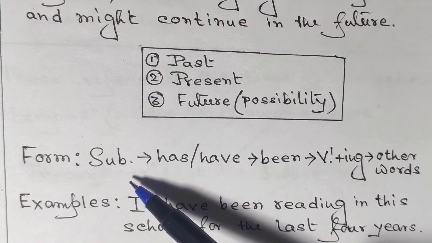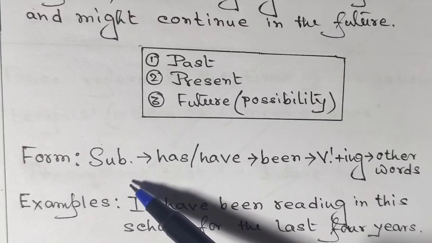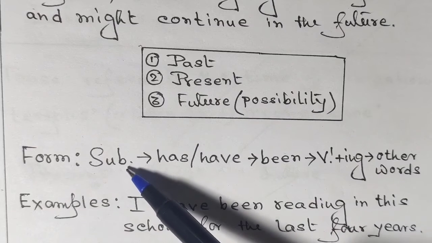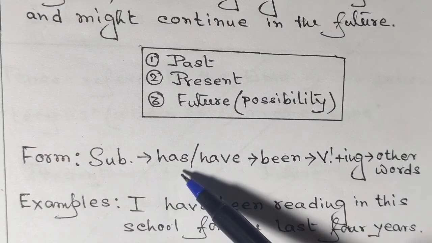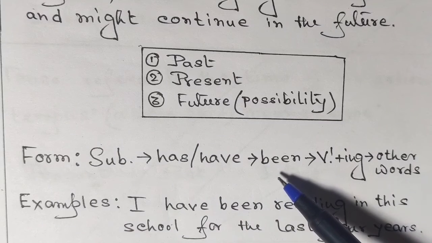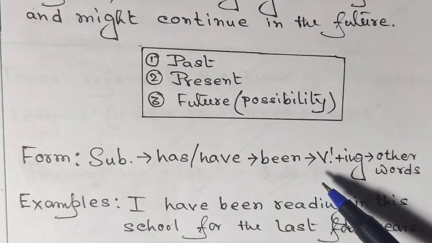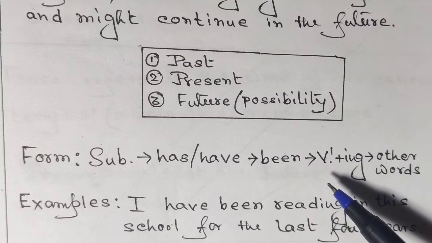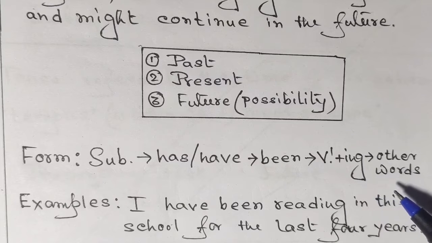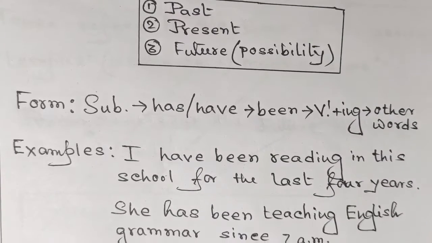At first, the subject must be there, definitely in the case of assertive sentences, because in the case of interrogative sentences, we might have a little deviation. Well, in the case of assertive sentences, we must have the subject at first, and after that, we must have either has or have. And after that, we must have been. And next, we must have the first form of the verb with ing. And at last, we might have other words as well. Now, let's have a look at the examples I have written for you.